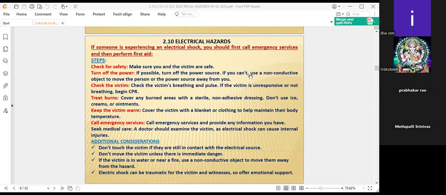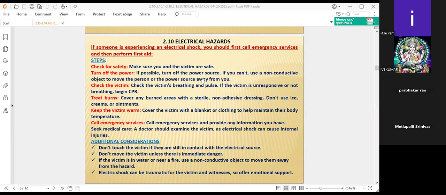If you can't use a non-conductive object, move the person or the power source away from you. For example, if the person cannot be moved from the workplace immediately, we have to shut off the power. If a power source is not nearby, act immediately. If you can't use a non-conductive object, definitely move the person or the power source away from the electrical circuit or electrical work, only when you don't have any facility to stop the power source.